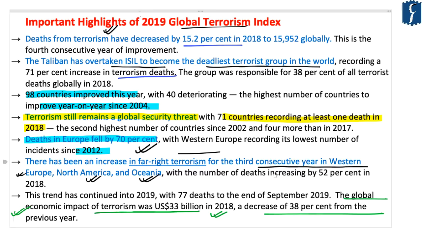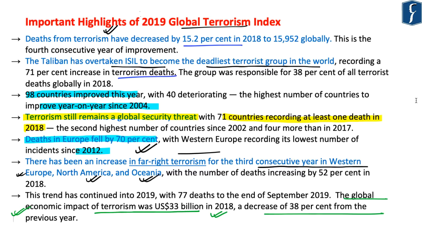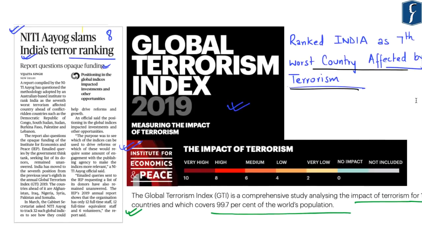So these are some of the important highlights of the 2019 Global Terrorism Index, which has been compiled by the Institute for Economics and Peace. This topic from your prelims perspective becomes important from the perspective of current events of international importance.